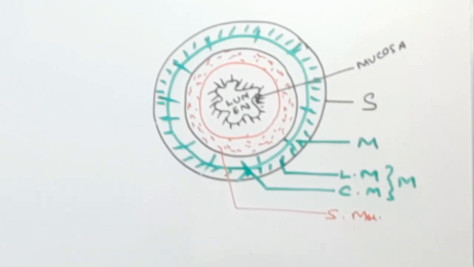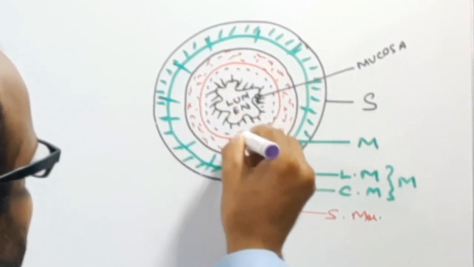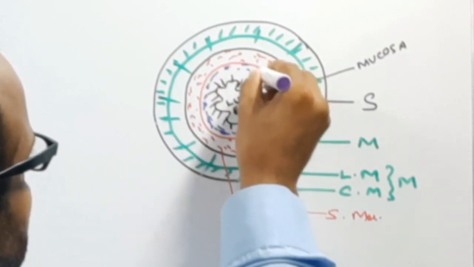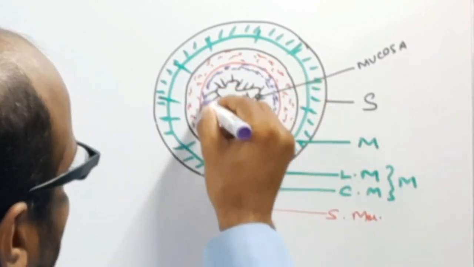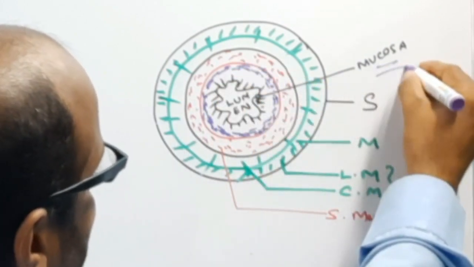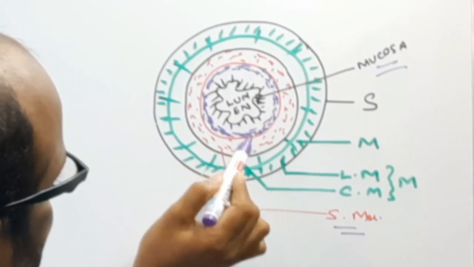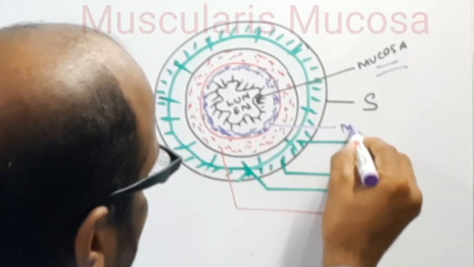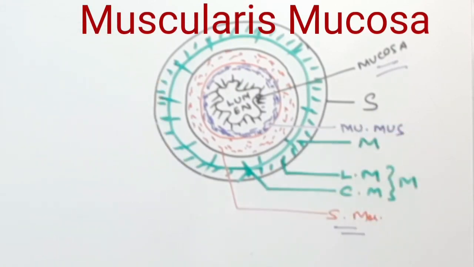So four layers are present, but sometimes in between the mucosa and the submucosa, below the mucosa layer, there are some smooth muscle fibers. This layer present in between the mucosa and the submucosa is known as the mucosa muscularis.